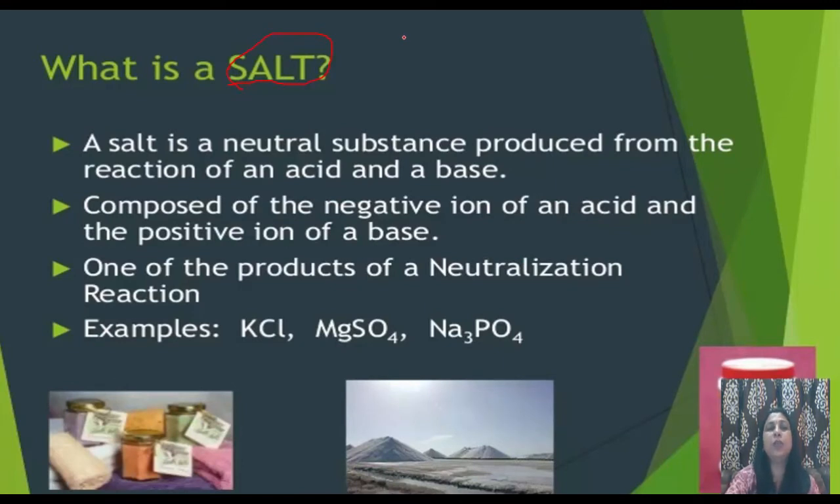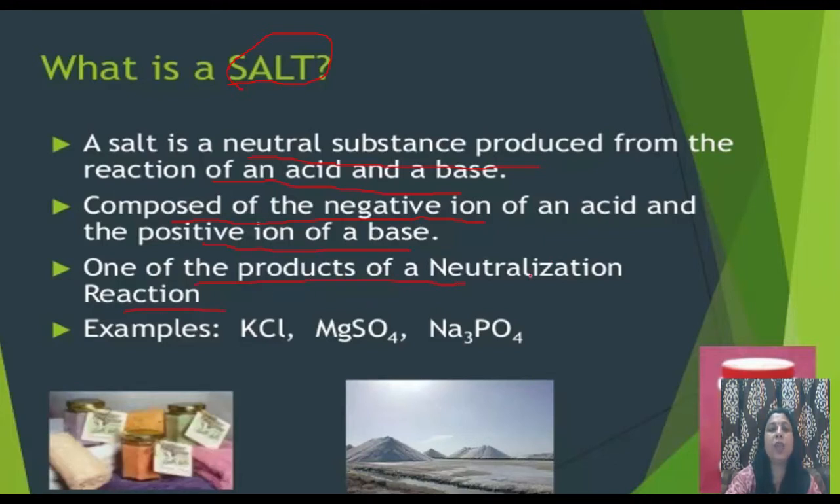We have studied in the neutralization reaction when an acid reacts with a base, it forms a salt. A salt is a neutral substance produced from the reaction of an acid and a base. It is composed of the negative ion of an acid and the positive ion of a base. Salt is one of the products of a neutralization reaction.